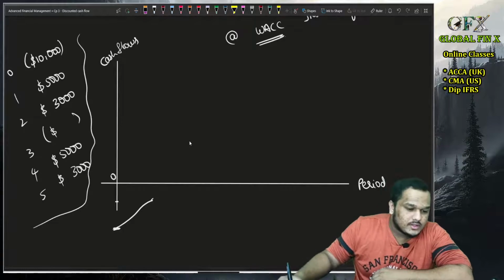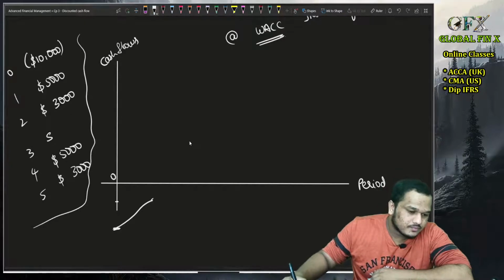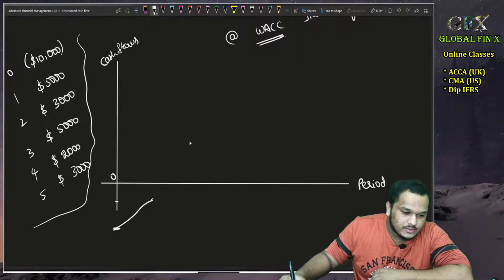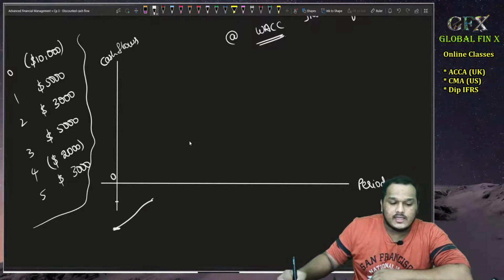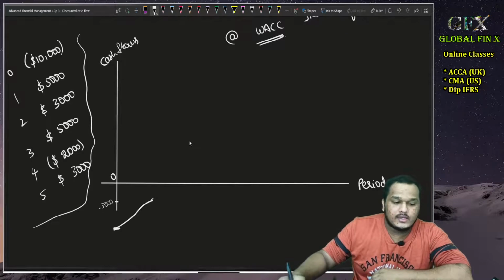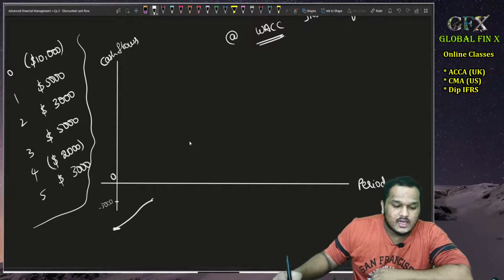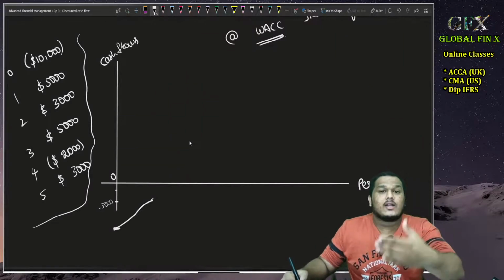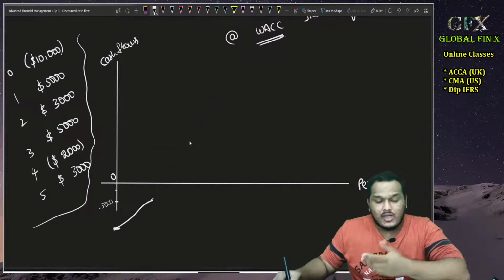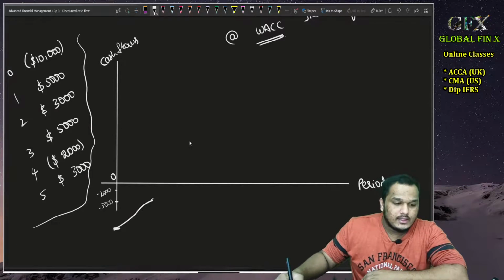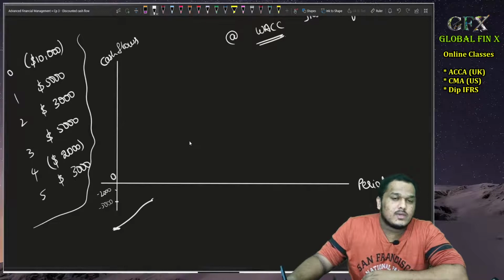Let me change this a little bit. Let's put 5,000 here, and let's put minus 2,000 here. So now at the first year ending, I have minus 5,000, and again I got 3,000 in the second year. That brings my cash flows to, assuming these are present values of cash flows and not actual cash flows, because time value also has to be considered, minus 2,000, right? That is minus 10,000 plus 5,000 is minus 5, plus 3 is minus 2.